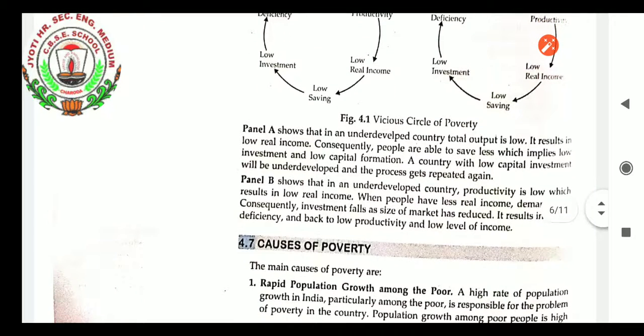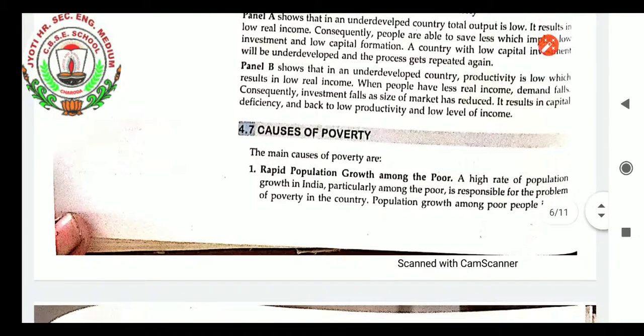Panel A shows that in an underdeveloped country, total output is low. Why? It results in low real income. Consequently, people are able to save less, which implies low investment, and low investment results in low capital formation. A country with low capital investment will be underdeveloped, and the process gets repeated again and again. Panel B shows that in an underdeveloped country, productivity is low, which results in low real income. When people have less real income, demand falls. Consequently, investment falls as the size of the market has reduced. It results in capital deficiency and back to low productivity and low level of income.